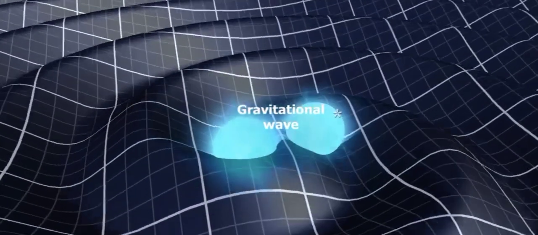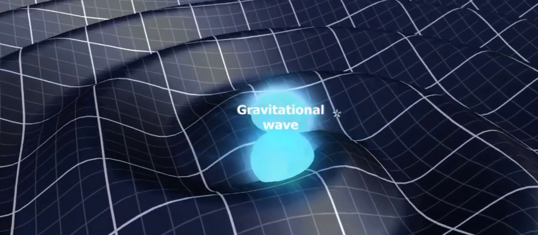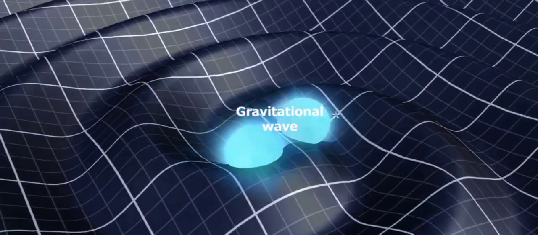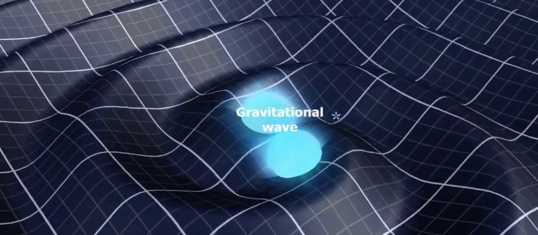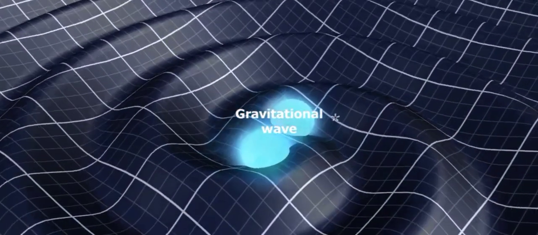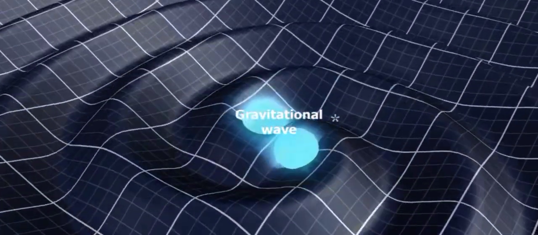Gravitational waves are generated as a result of accelerating masses. Essentially, they are considered ripples in space-time. They result in the expansion and contraction of space-time at a given point.